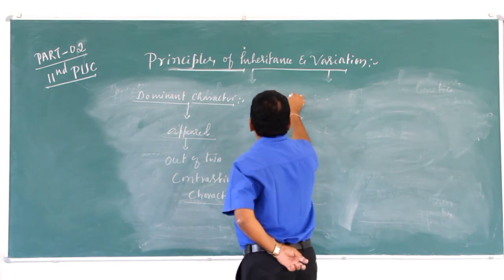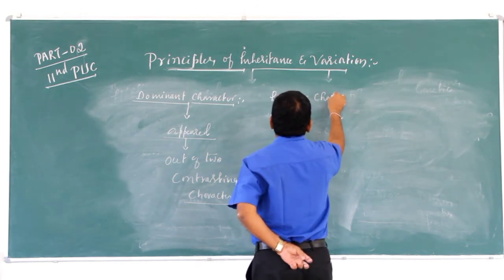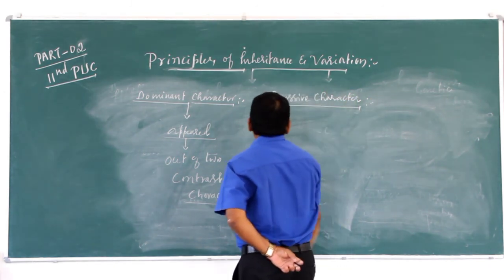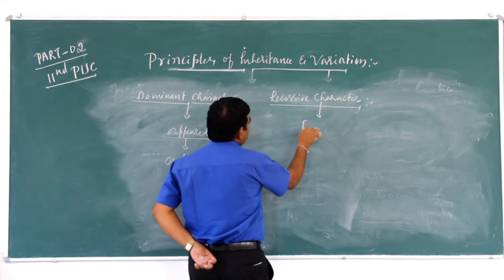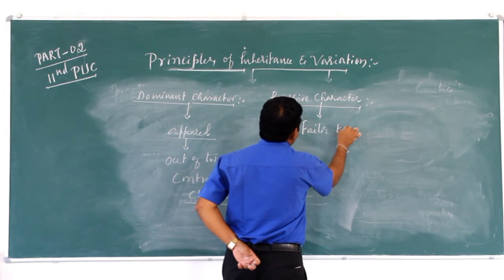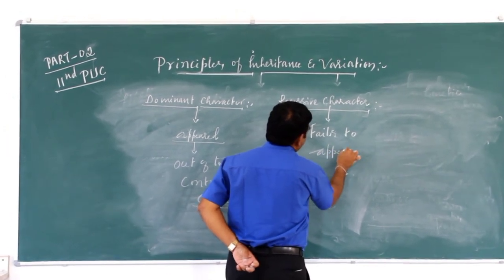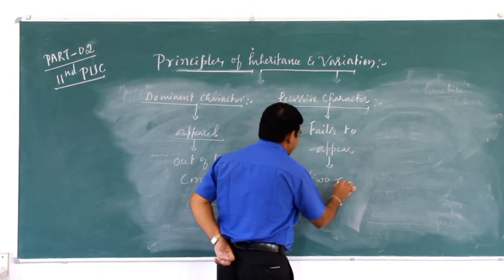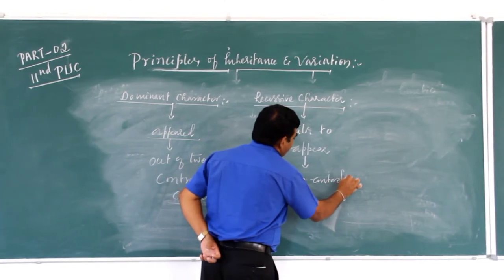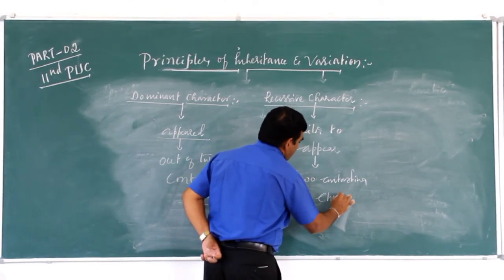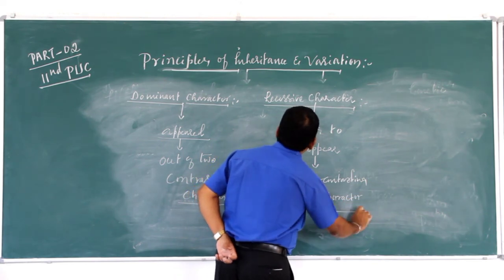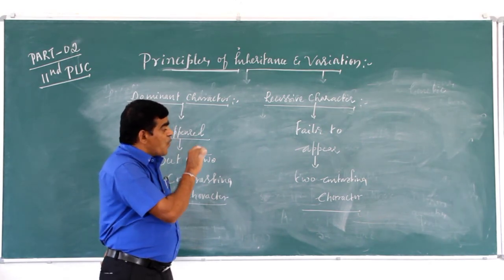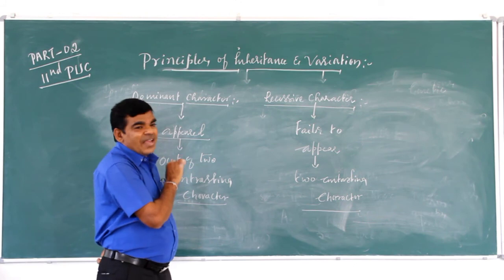Next one, recessive character. Recessive character is the one which fails to appear out of two contrasting characters.